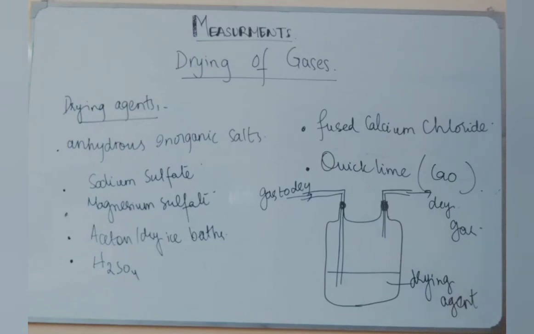If you can see on the left hand side, the gas which needs to be dried should enter through that delivery tube, and the mouth of that delivery tube should be immersed into the drying agent. That's how that gas will be dried properly. And once the gas is going into the drying agent, it will be collected over the surface of the dry agent, and the next delivery tube will take it to the collecting jar where we will collect the dry gas.